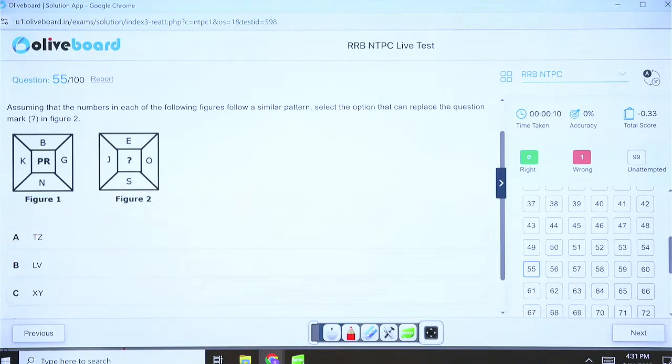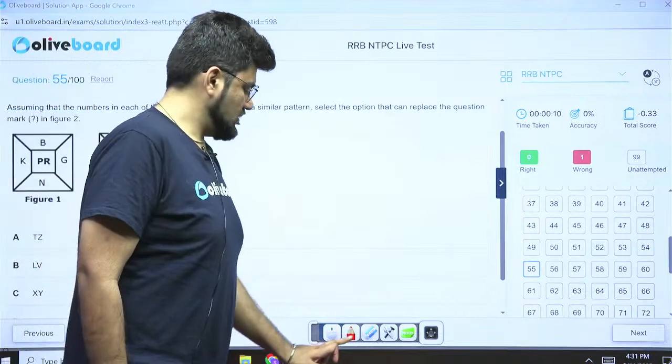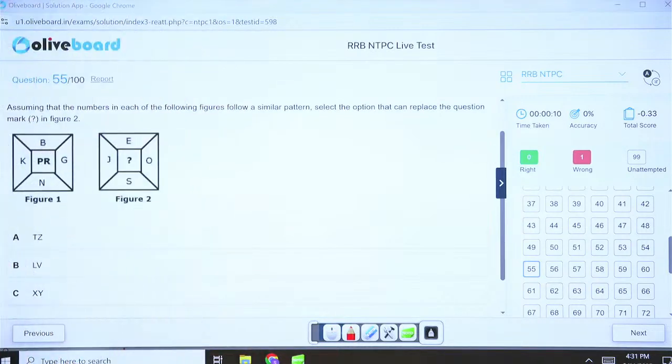Okay, easy. Now what is being done here is replace everything with numbers, specifically in figure based series. So this is 2, this is 7, this is 11, this is 14. Okay, this is 16, this is 18. Can you see something now? Can you see 14 plus 2 will give you 16 and 11 plus 7 will give you 18?